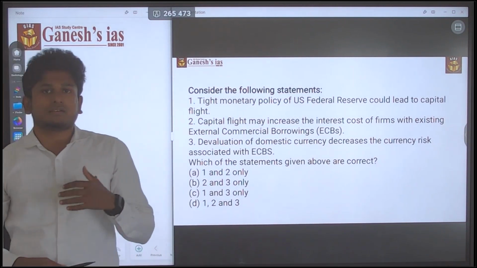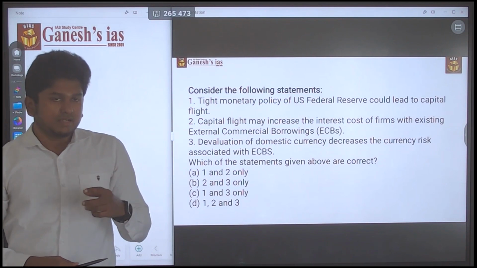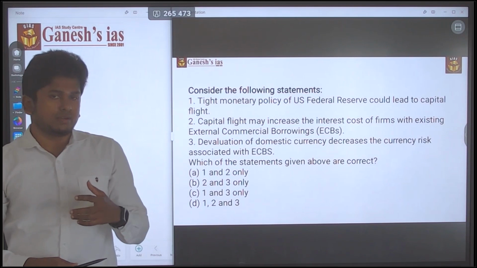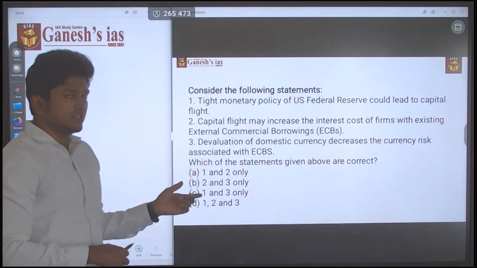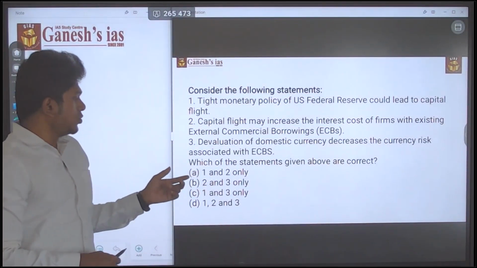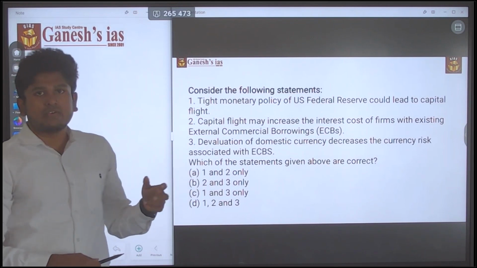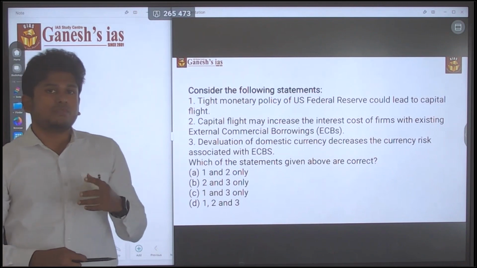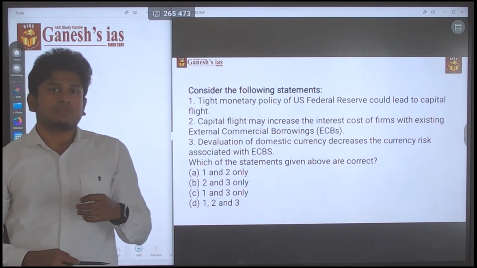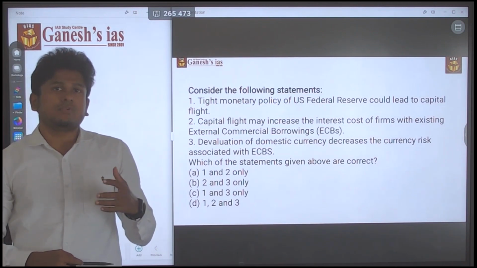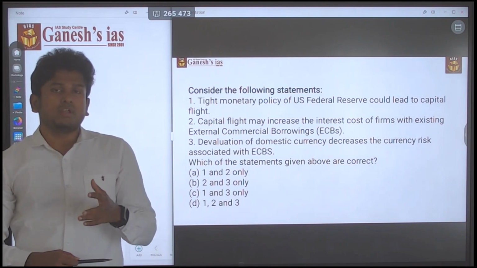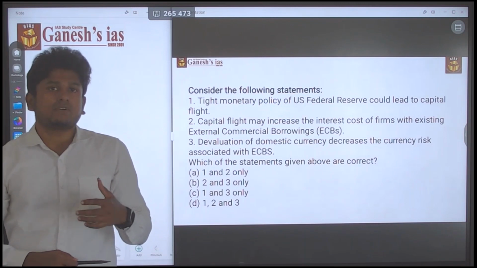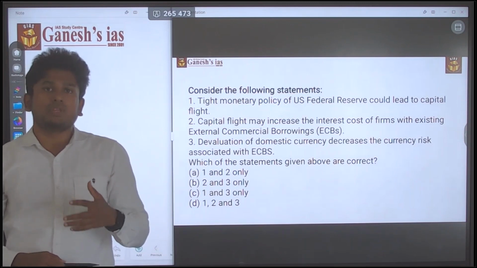You can easily solve the question. The pattern that is followed is also much easier: one or two only, two or three only, one and two. Likewise, the questions are common. So if you find which of the statements is wrong, you can easily go for the answer. You don't need to find whether the other two statements are right or wrong. So pattern wise, this type of question is more easy.